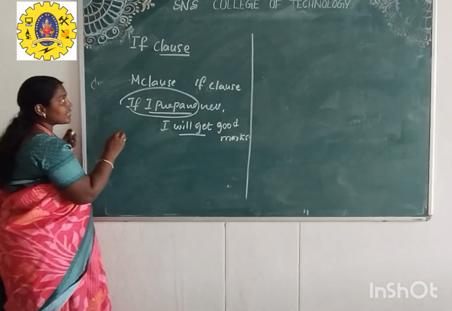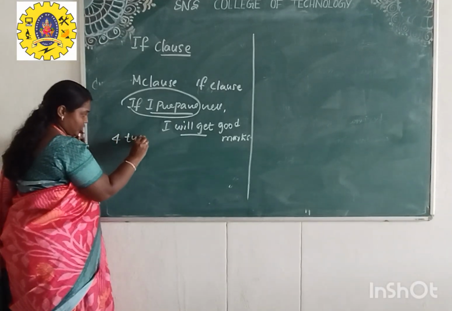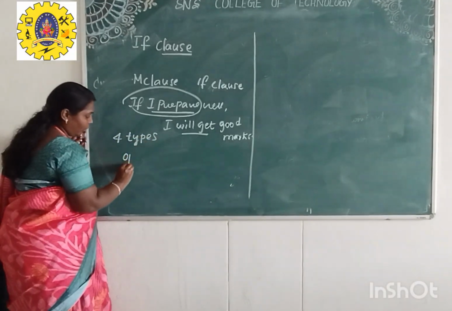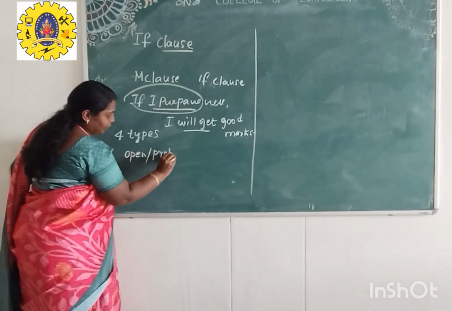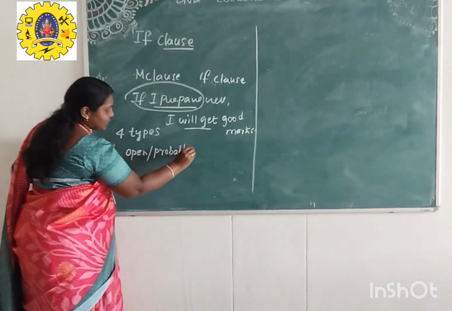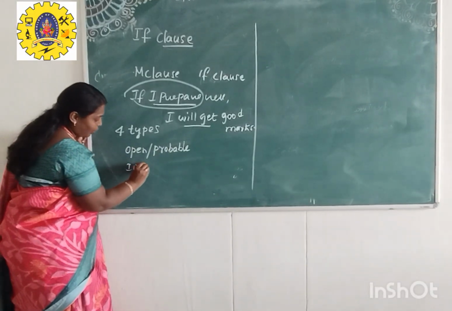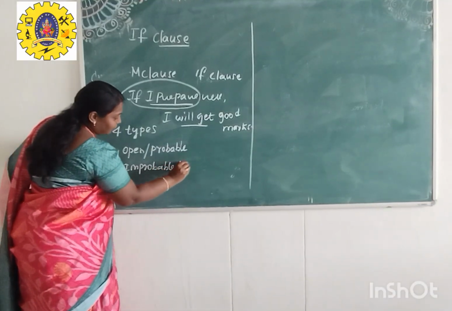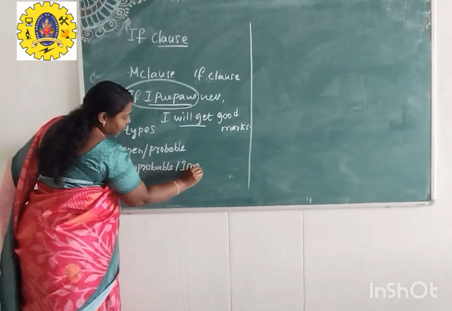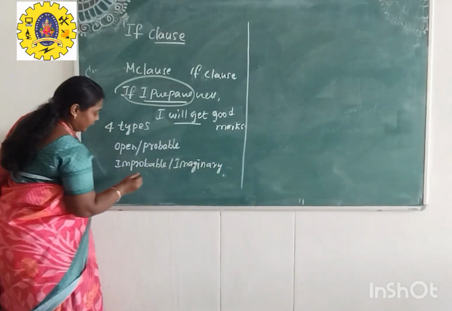Okay. So this conditional sentence can be divided into four types. Open or probable condition will be the very first type. We'll see all those types in detail. And the second one will be improbable or imaginary condition.